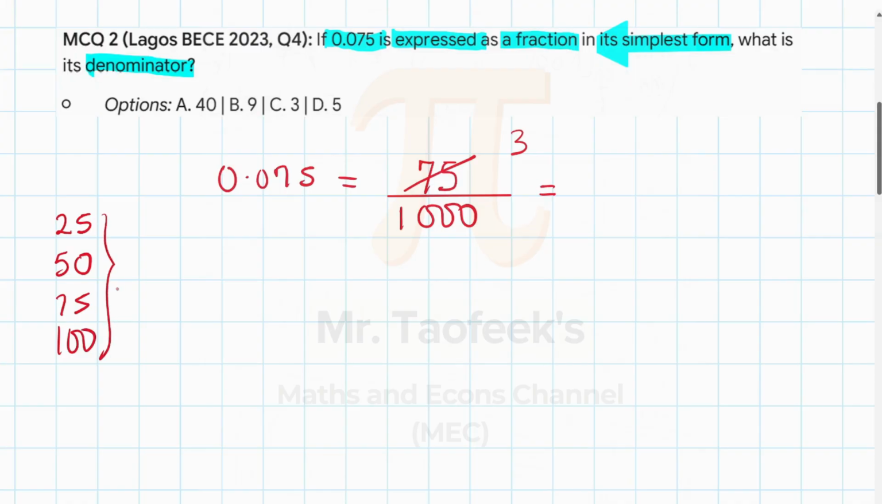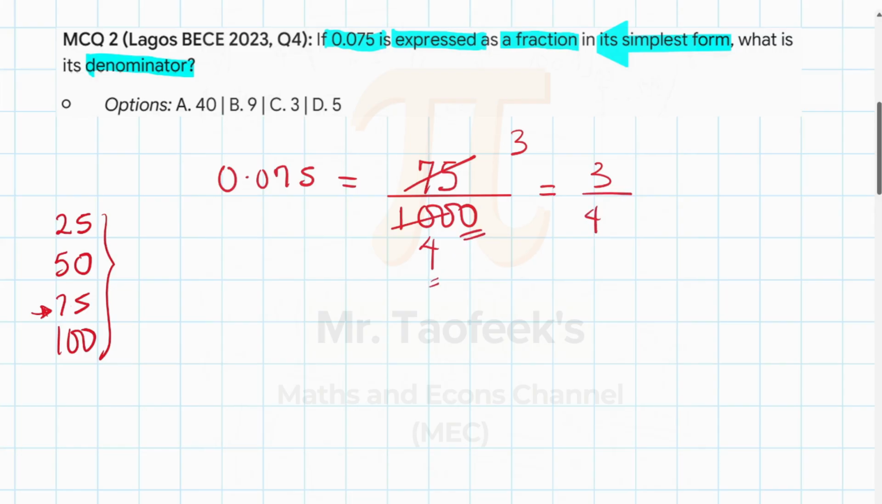So if that's the case, how many 25s go in 75? You add 25 to itself 3 times to get 75. So that will be 3. And then for the denominator, we can just look at 1000. How many 25s go in 1000? That is 40. So therefore, this fraction becomes 3 over 40.